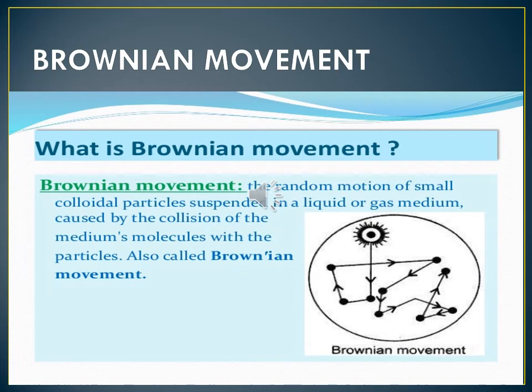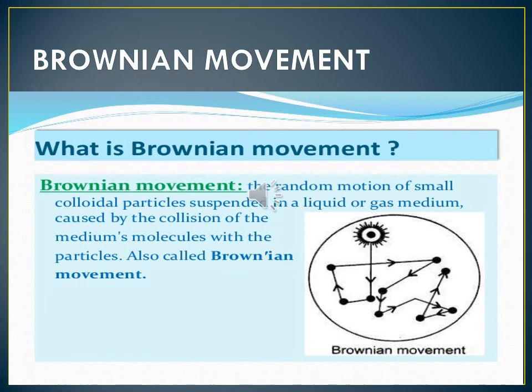The Brownian movement of the colloidal particles is due to the unbalanced bombardment of the particles by the molecules of the dispersion medium. The random motion of small colloidal particles suspended in a liquid or gas medium, caused by the collision of the medium's molecules with the particles, is also called Brownian movement.